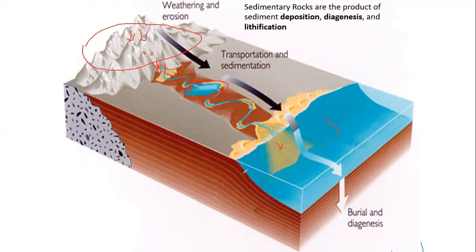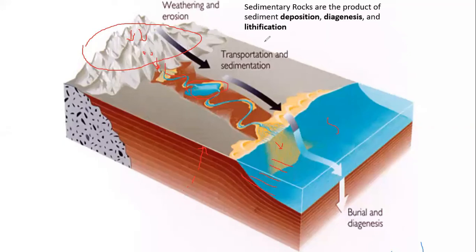So what happens due to this? There will be formation of layers. You can see here, there will be layers due to this deposition. This year one layer will form, next year another layer will form. There will be a series of layers, one above the other. You can see here this first layer, second layer, third layer, fifth layer, like this. Then after layering, the weight on the layers will increase. That is called pressure.